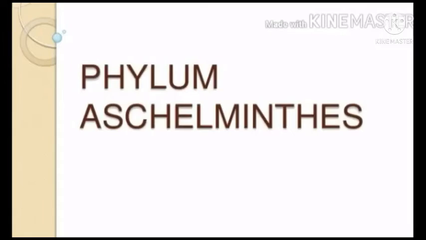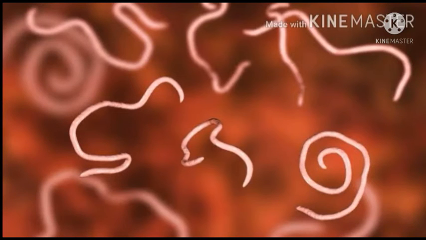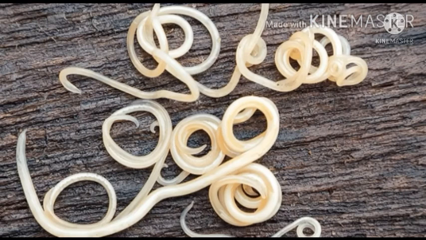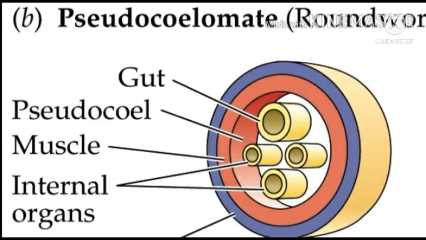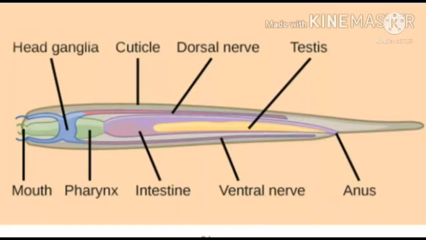This phylum is now named Aschelminthes. The body of these worms is circular in cross section and hence they are called roundworms. They are bilaterally symmetrical, triploblastic and pseudocoelomate animals with organ system level of organization.